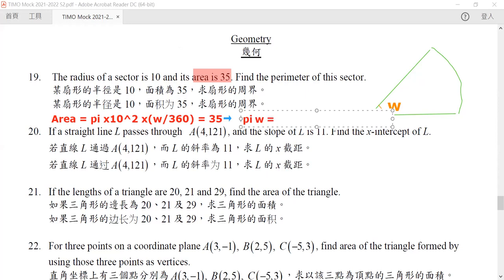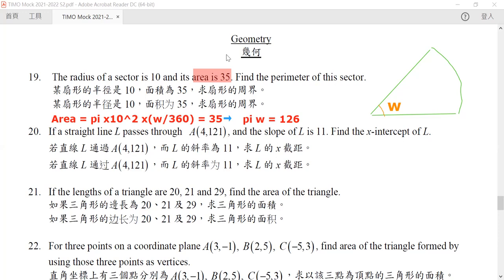It will be equal to 35 times 360 divided by 100, so it will be equal to 126. So this is the value of pi times W.